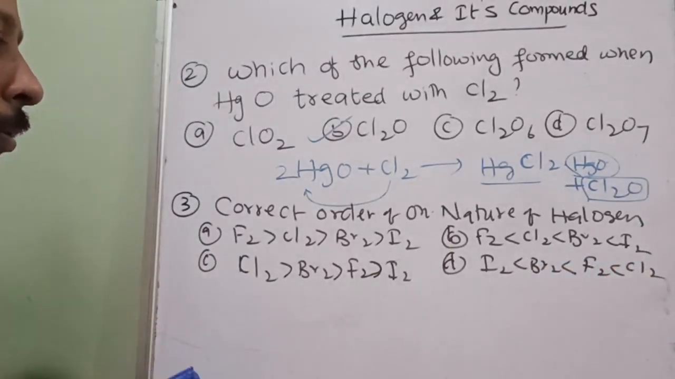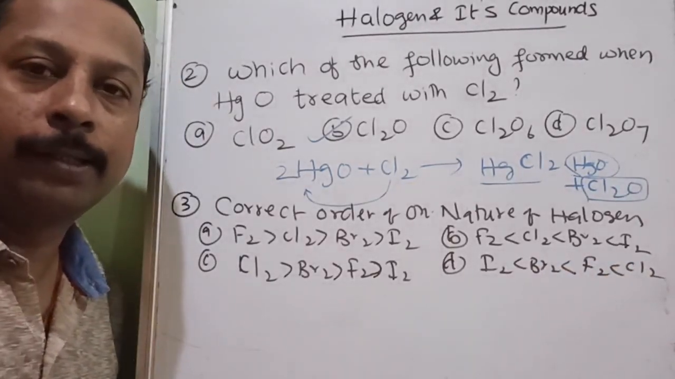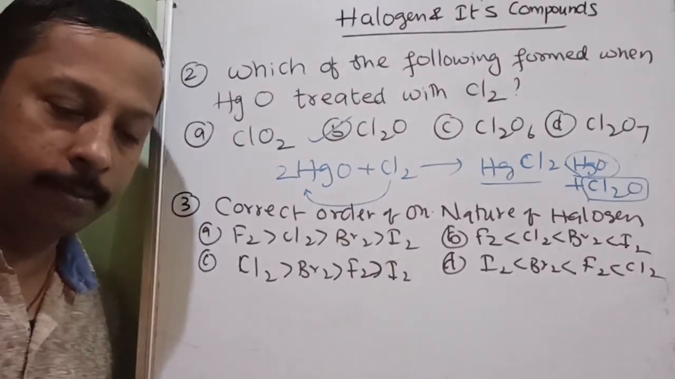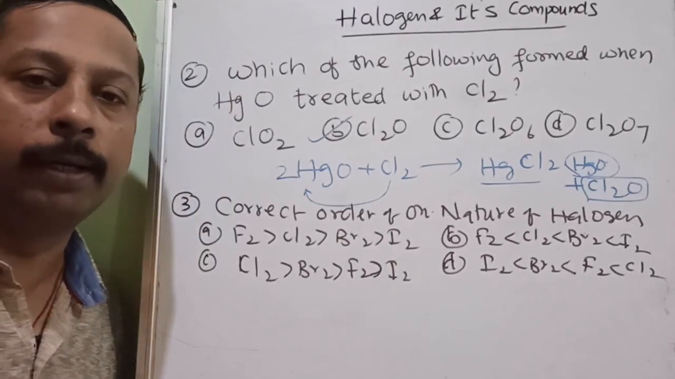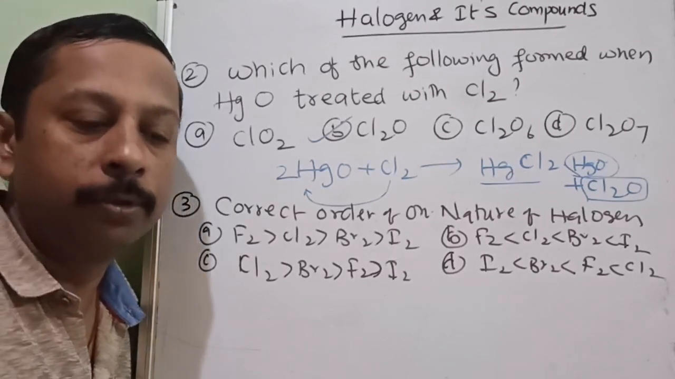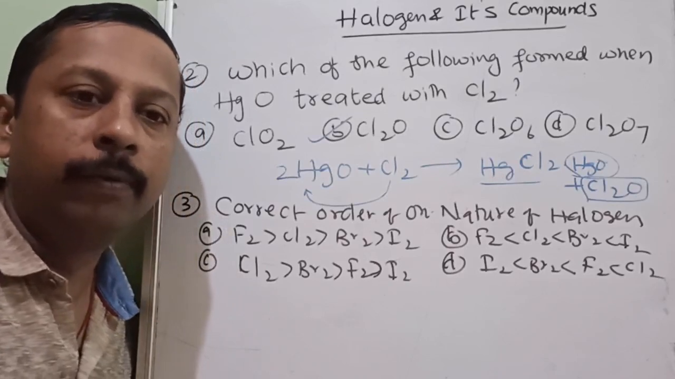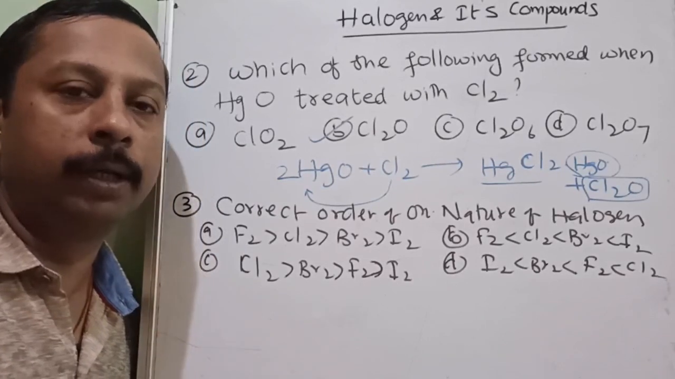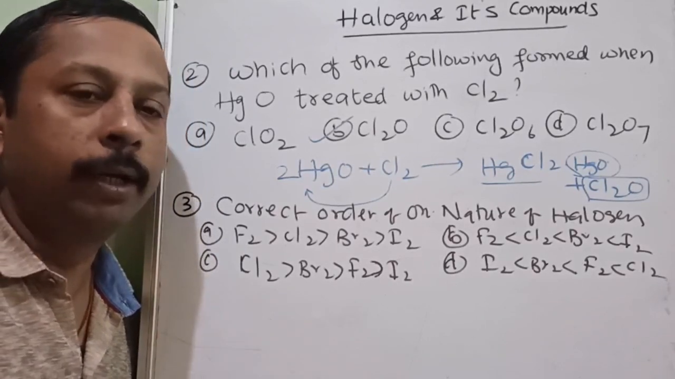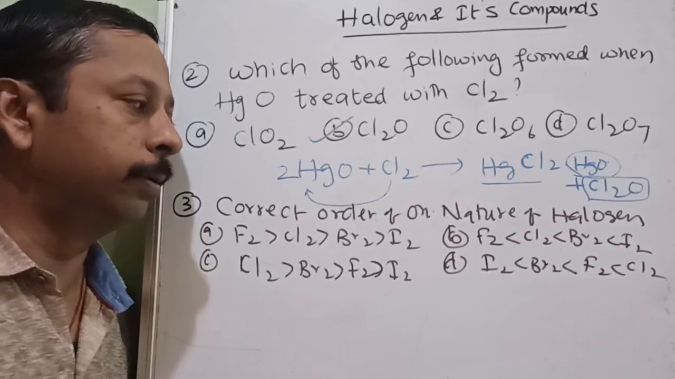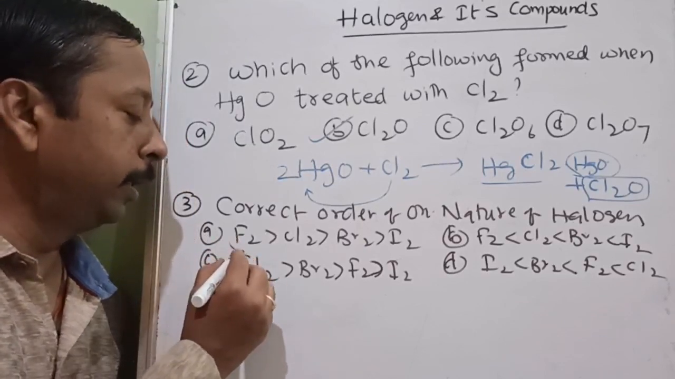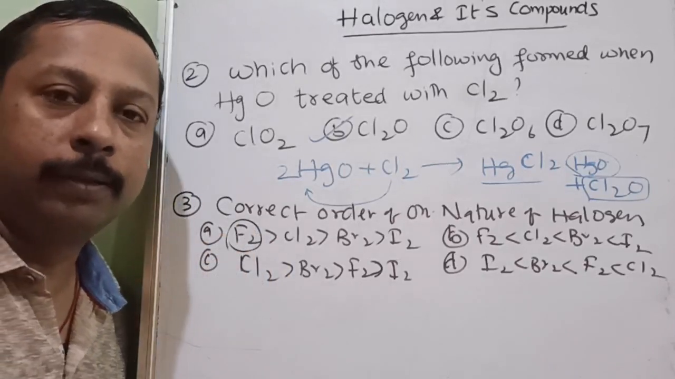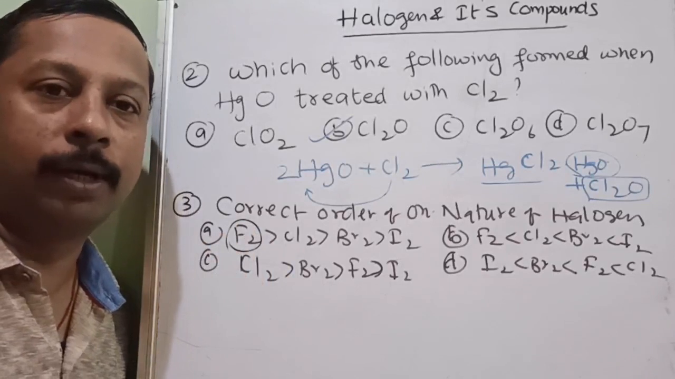So guess it. Guessed. Should I explain? Oxidizing nature basically depends upon the electronegativity, and is directly proportional to electronegativity, inversely proportional to bond energy. Lower the bond energy, higher will be the oxidizing power, and higher the electronegativity, higher will be the oxidizing power. The world's highest oxidizing power is with fluorine, because it is the most electronegative element.